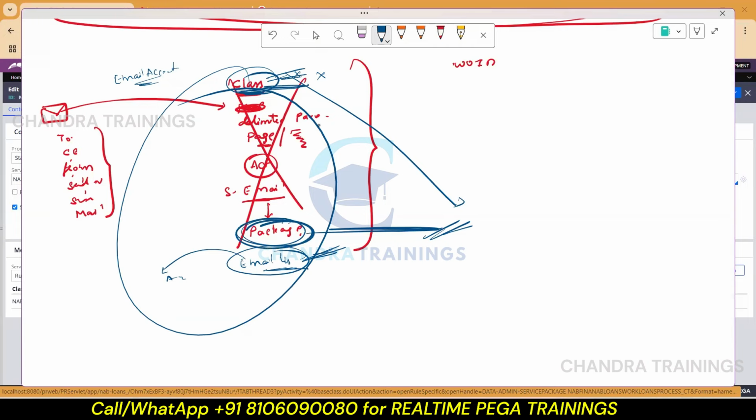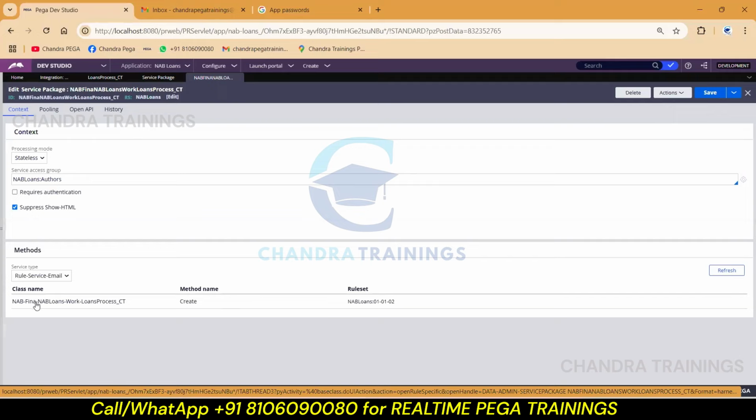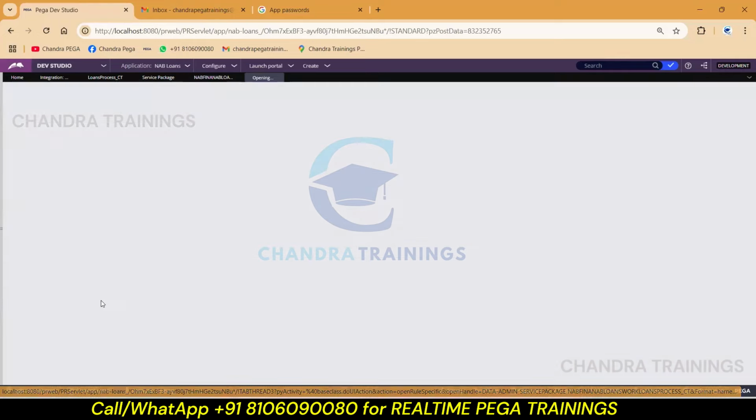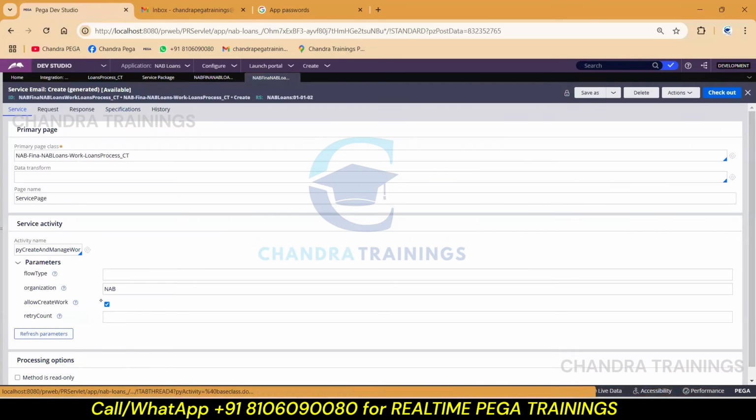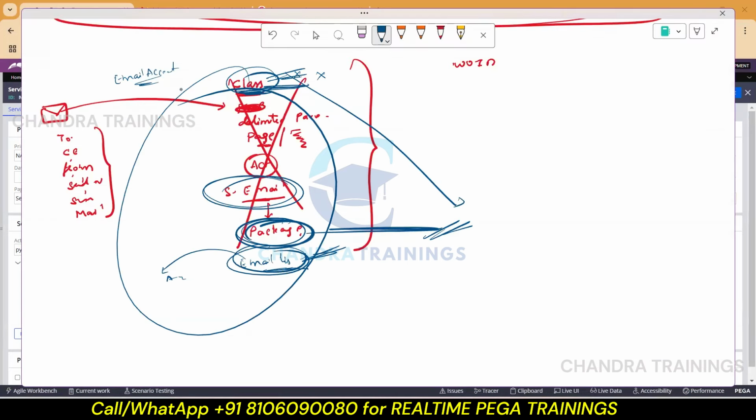So you know the service package should be having one service email, right? So you can even see one service email rule created with the name as create. So this is what the service email rule will be. So what is this service email doing? Whenever an email is received, this email listener will monitor this one and it will hand over this to our service package. Service package will make the service email to be executed.